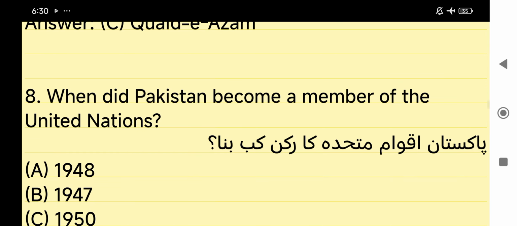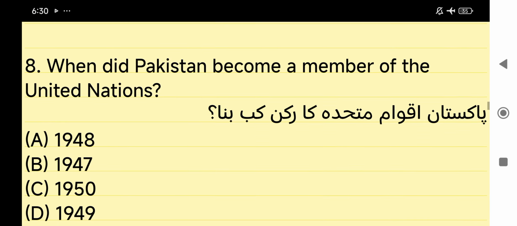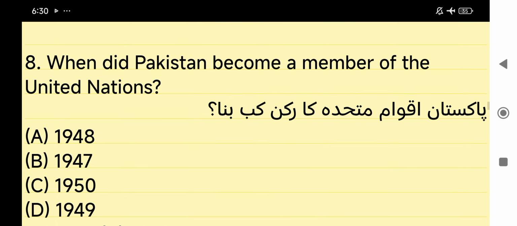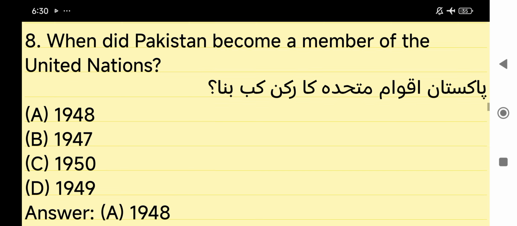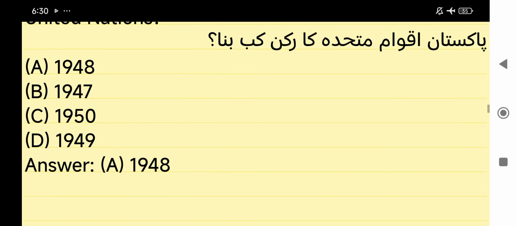When did Pakistan become a member of the United Nations? 1948. When did Pakistan become a member of the United Nations? 1948.